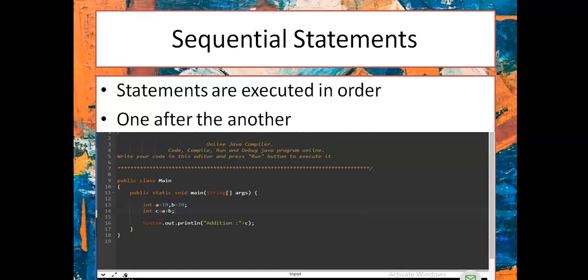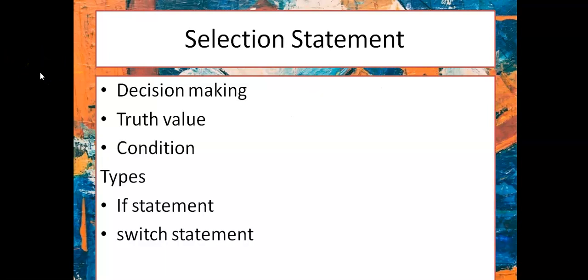The next type of statement is the selection statement. Now, what is a selection statement in Java? Selection statements are the statements which perform an action based on a condition. That means they are decision making statements, and based on the truth value of the condition the execution takes place. The types of selection statement are the if statement and the switch statement.